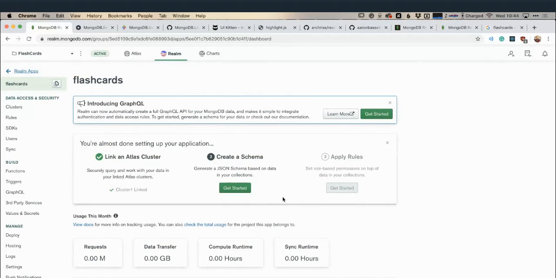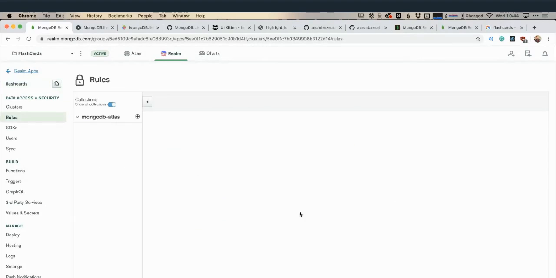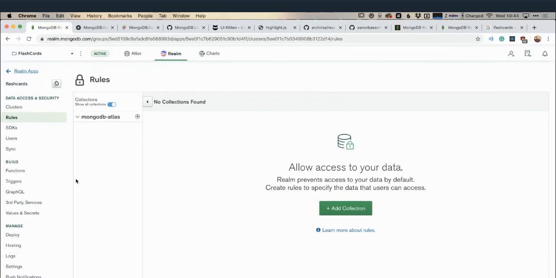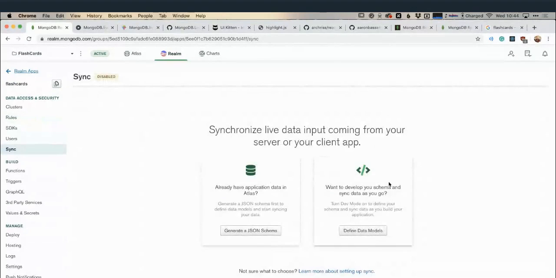So for the sync, we need to create a schema to let MongoDB know what data we want to sync. I'm going to just click on this get started. Now, I don't have any collections, etc. So instead, I'm going to go into sync, and I'm going to turn on dev mode. The difference here is once I have my schema set, I know what my data looks like. I know what I want to be syncing. I can then generate a JSON schema and load that into my Realm app. At the moment, I'm in development mode. I'm not quite sure what data I want to be syncing, what my data schema is going to look like, or what my structure is going to be. So I can start this up in dev.